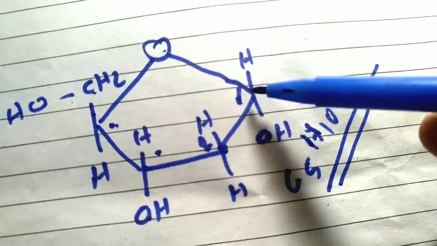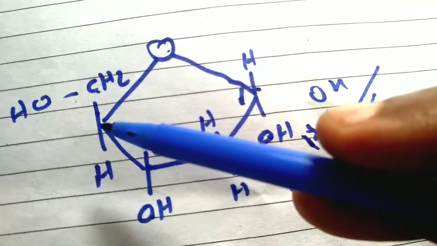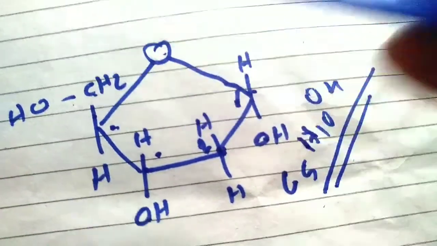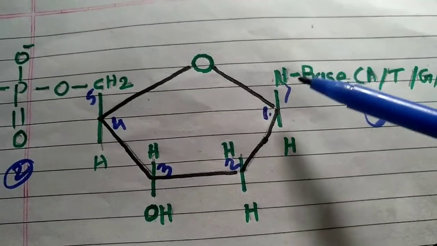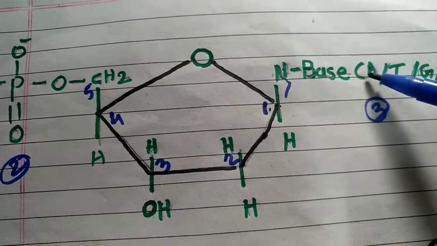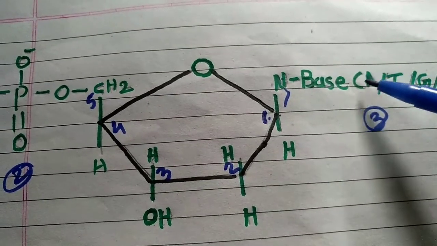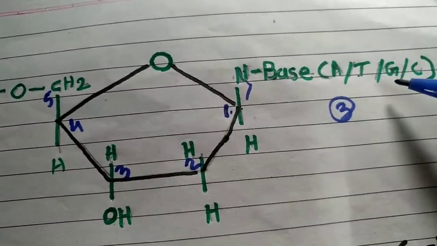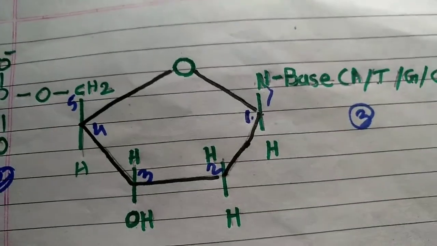Now to this first carbon atom, the nitrogen base is attached, while to this fifth carbon atom, the phosphoric group or phosphate group is attached. There are 4 types of nucleotide. First, when the nitrogen base is adenine, it is called adenine nucleotide. If it has thymine, then it is thymine nucleotide. Likewise, guanine nucleotide and cytosine nucleotide.